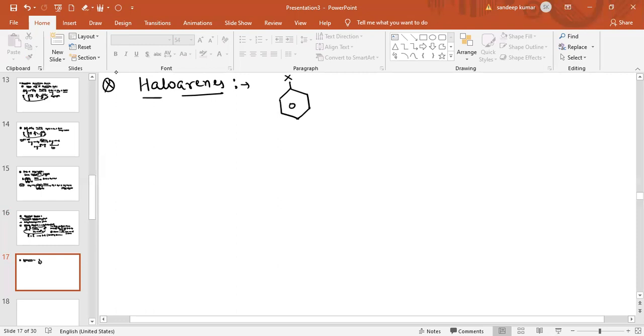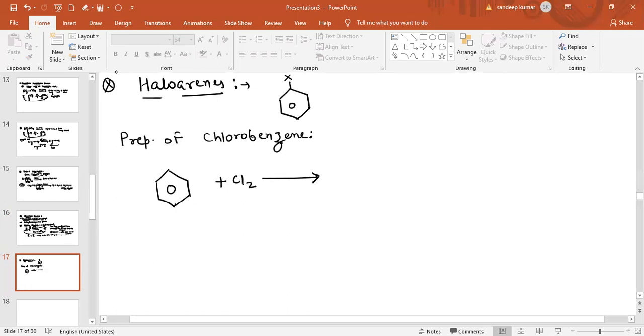Now see the preparation. First we are going to discuss the preparation of haloarene, starting with the preparation of chlorobenzene. Now see, if benzene is given and the reaction of benzene is carried out in the presence of Cl2 and anhydrous AlCl3.